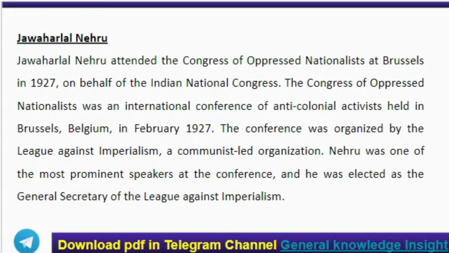It was an international conference of anti-colonial activists held in Brussels, Belgium in February 1927. The conference was organized by the League Against Imperialism, a communist-led organization. Nehru was one of the most prominent speakers at the conference, and he was elected as the General Secretary of the League Against Imperialism.